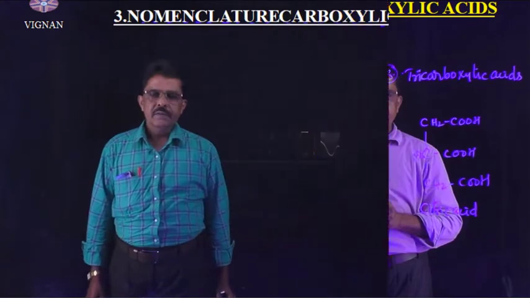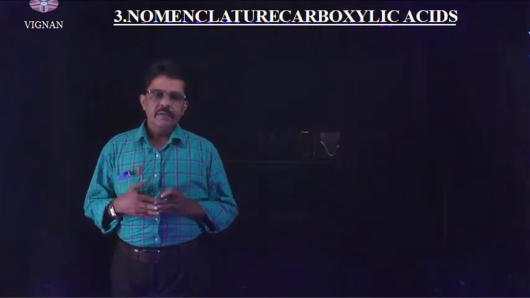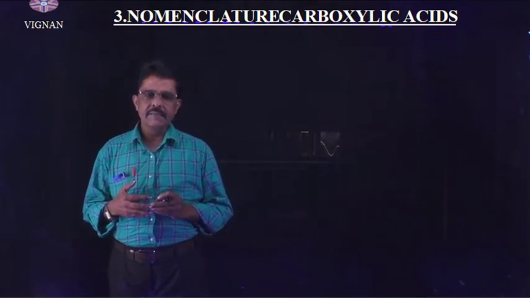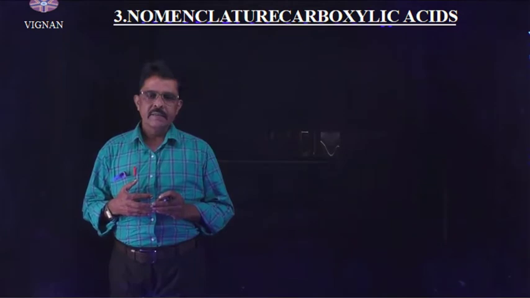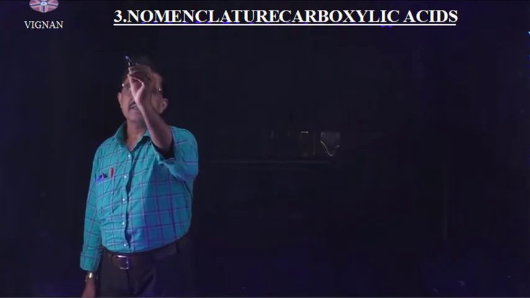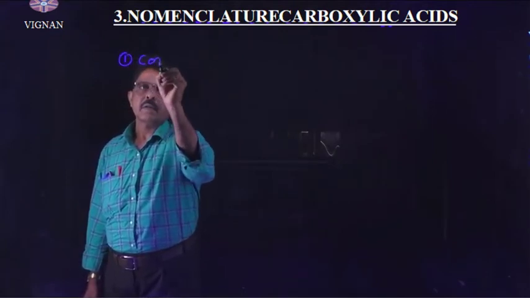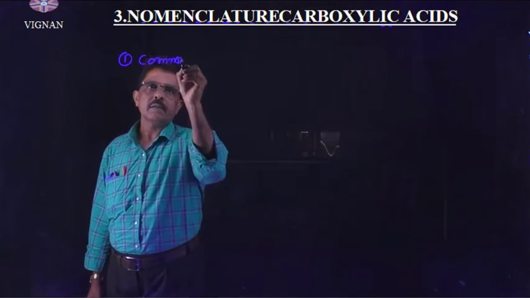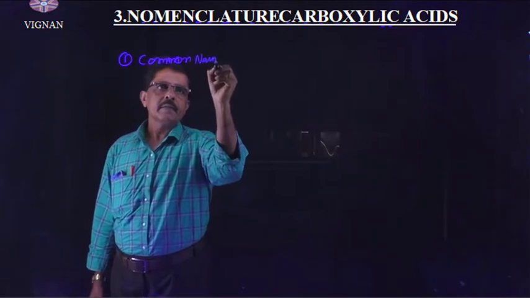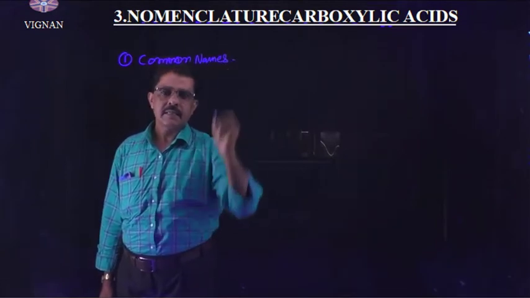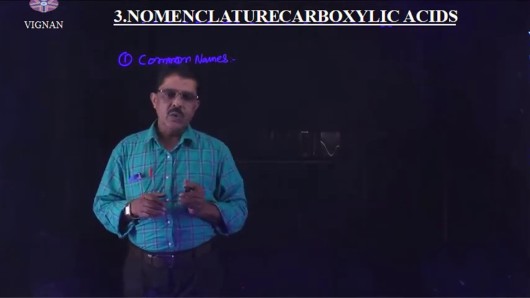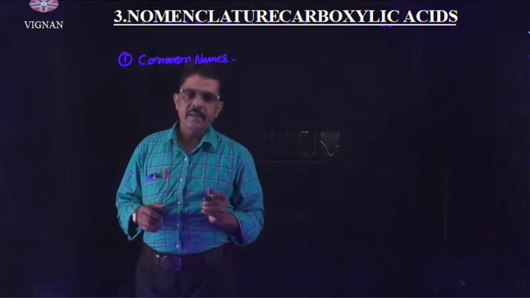Right, understand? Students, we are going to discuss the nomenclature of carboxylic acids. The nomenclature of these carboxylic acids is of two types. One is the common names. These common names of carboxylic acids are derived from their source of availability.